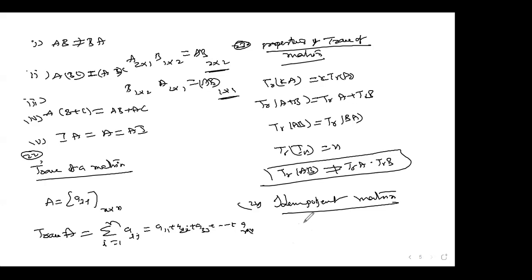Fine. Idempotent matrix means very simple: a square matrix A is said to be idempotent if A square is equal to A. Multiplication of the matrix with itself gives the same result. Here is one example. If you have free time, please check it out. If you square this matrix, you will get the same matrix. I don't have much more time, so I'm just showing that if you compute A square, you will get A only. Like this, idempotent. After this, periodic matrix.